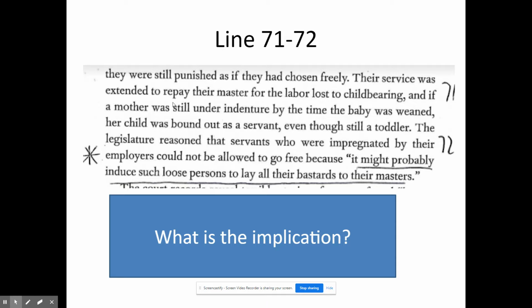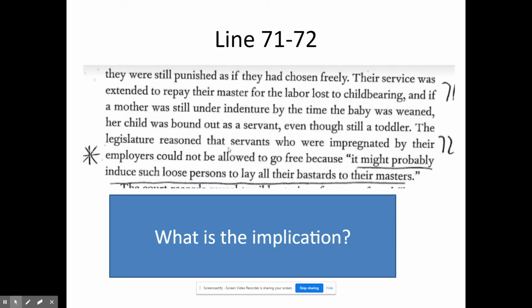So if I have a 5-year contractual obligation, and 2 of those 5 years I'm pregnant, bearing the master's child, they don't just look at those 2 years and say, you're good. They count that against the woman. So now the 5-year contract counts for 7 because 2 of those 5 years she was actually pregnant. And that is lost labor. Notice how they're making a decision about the worth of child rearing.